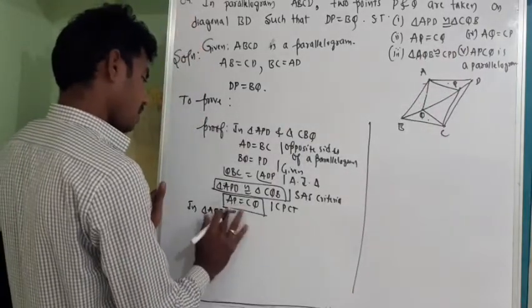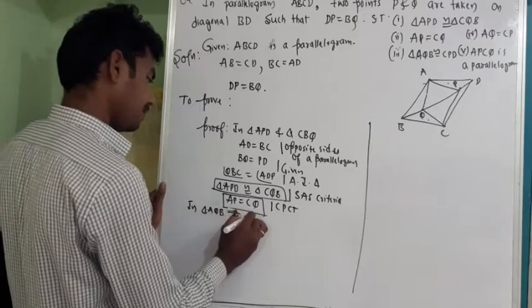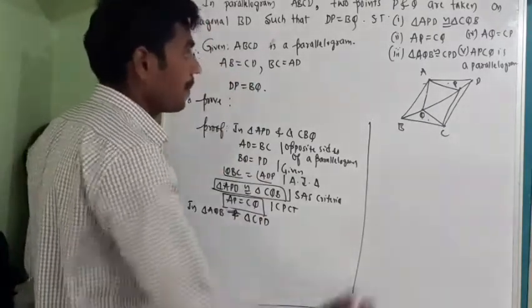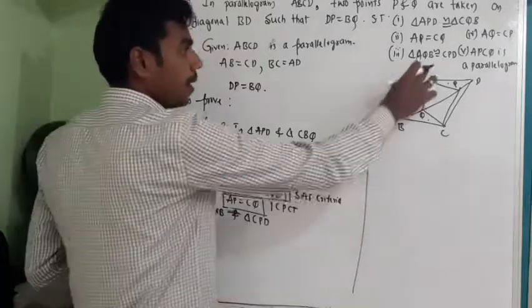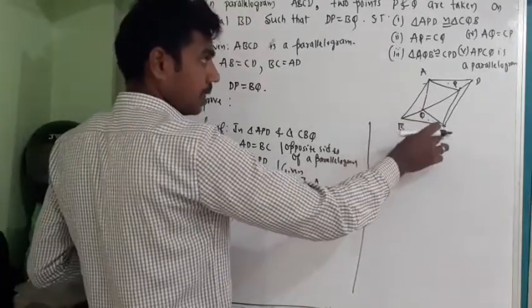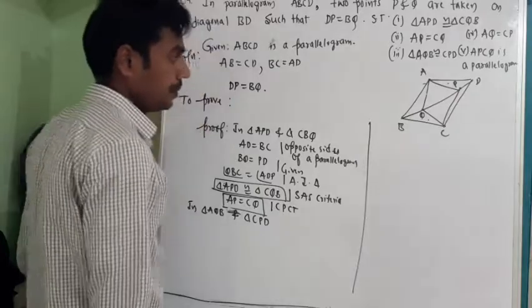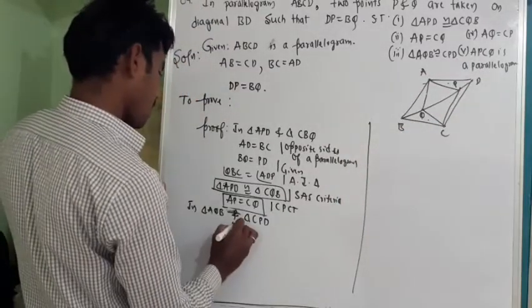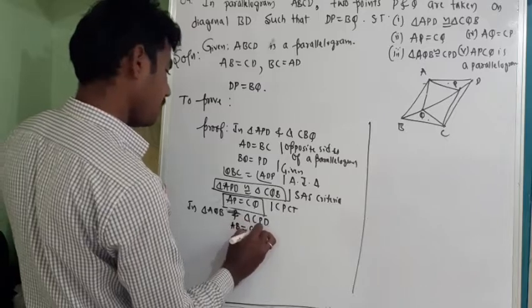So, see, AQB, CPD. Now, AB is equal to CD, opposite sides of a parallelogram are equal.